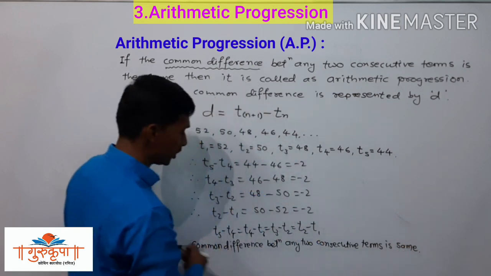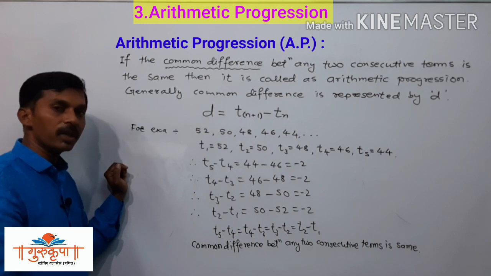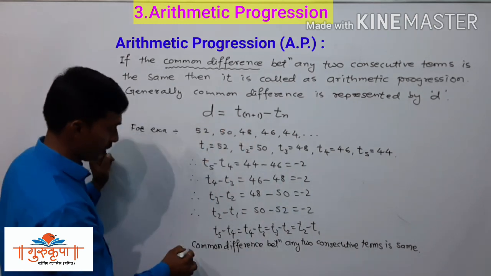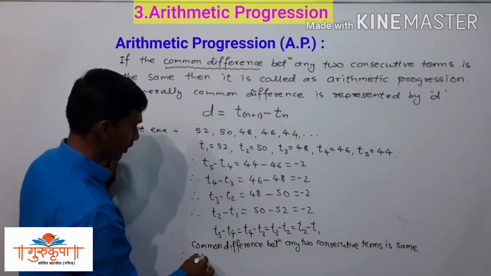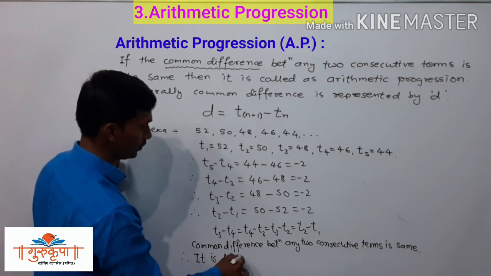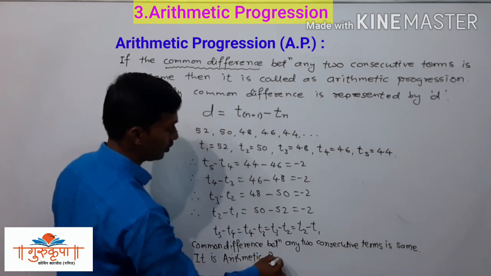Since the common difference between any two consecutive terms is the same, we are able to say that it is an arithmetic progression. So here we can write, therefore, it is an arithmetic progression.